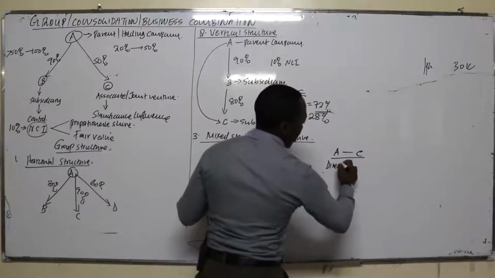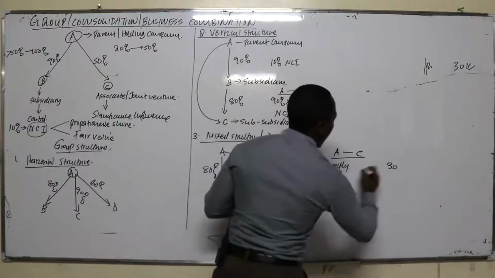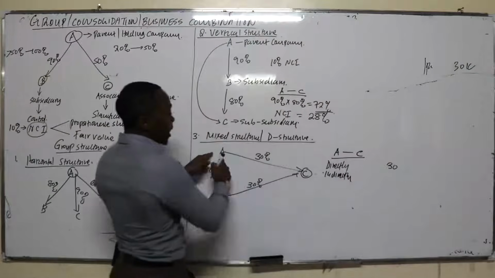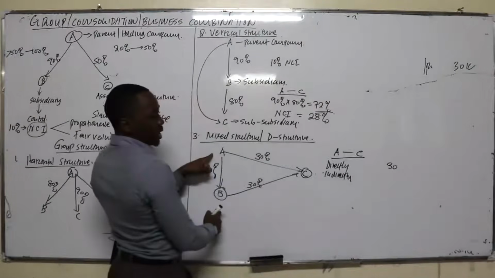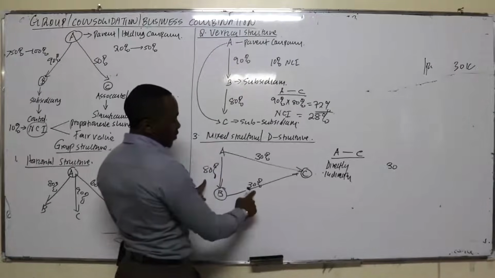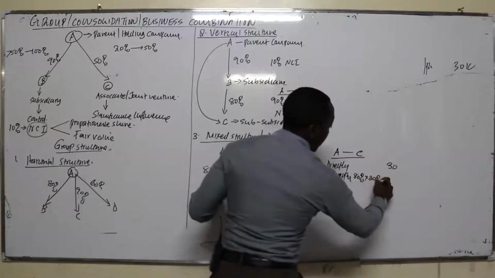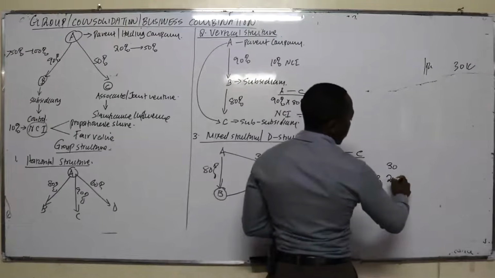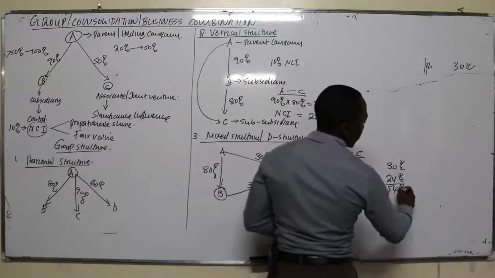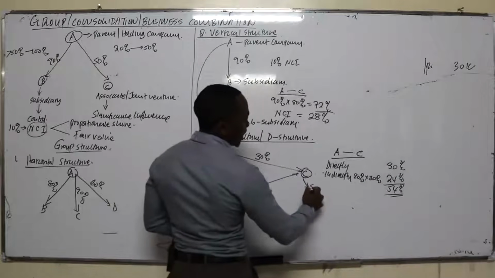One, A controls C directly, 30%, and also A can control C indirectly through B. How does A control C indirectly through B? You take 80% of 30%, and you get 24%. So the total control is 54%, which is more than half. That means C becomes a subsidiary.